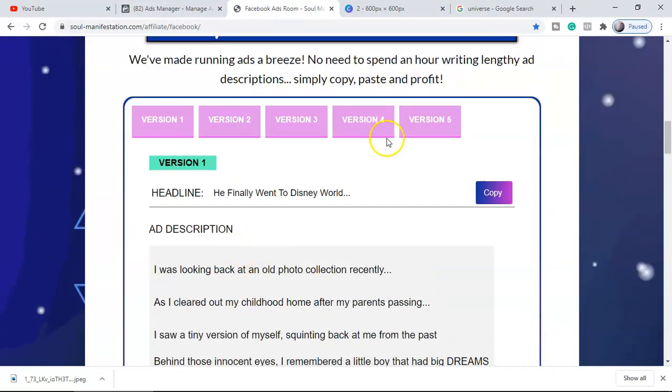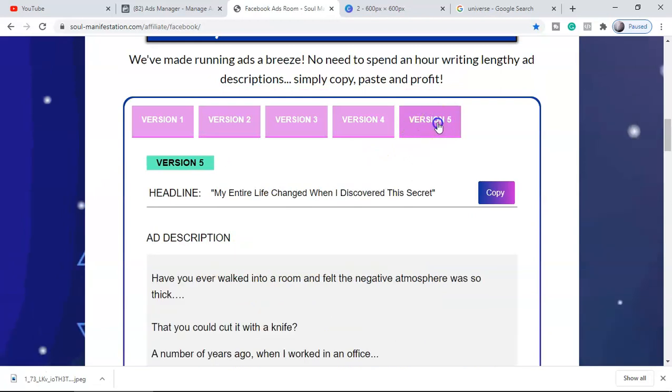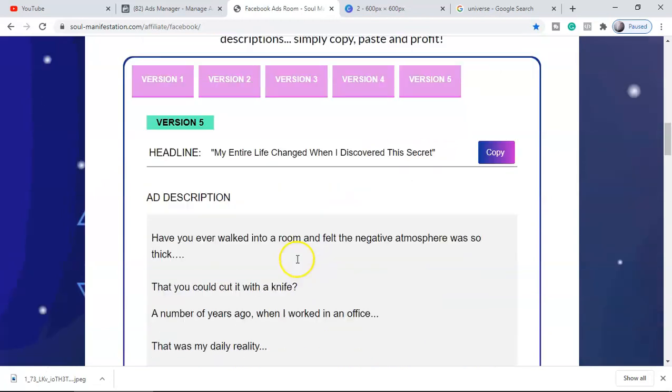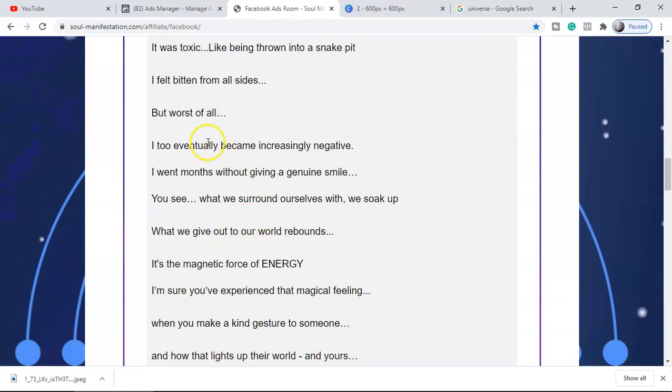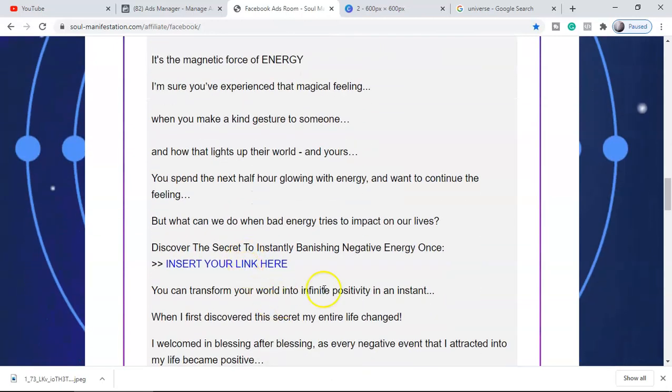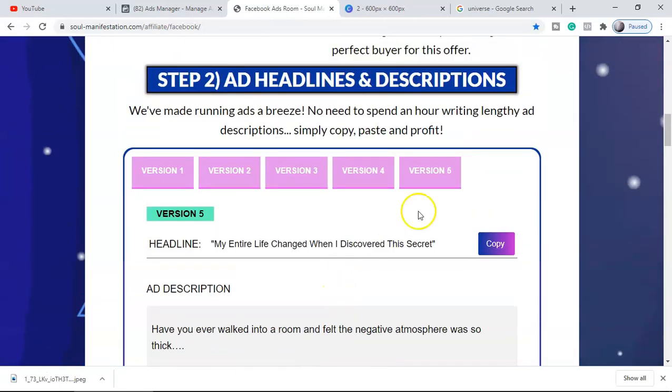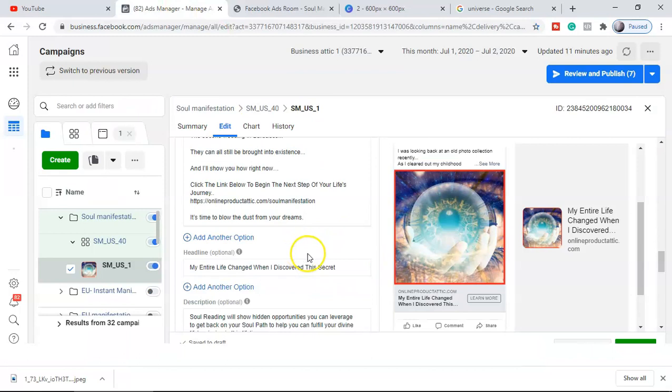If you're promoting this offer, I will not recommend you to use this one, version 5, because I was reading some of the words given in it, and they are not relevant to the Facebook ad policy. So if you are trying to promote, do not use version 5 of this. I don't know why they have given that; it is not compliant.